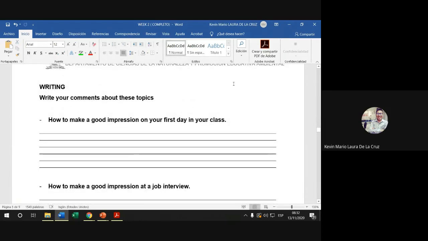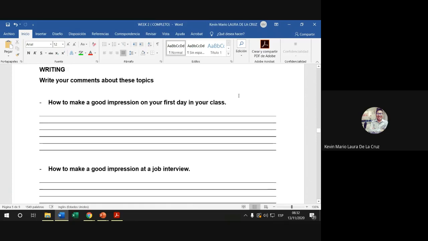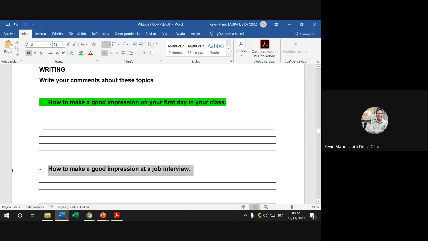Write your comments about these topics. How to make a good impression on your first day in your class. Okay, it's just a free topic, but here I try to emphasize the use of how to with an infinitive. I think this is really important for us, will support us and help us to have a better idea if we actually face that situation, right?